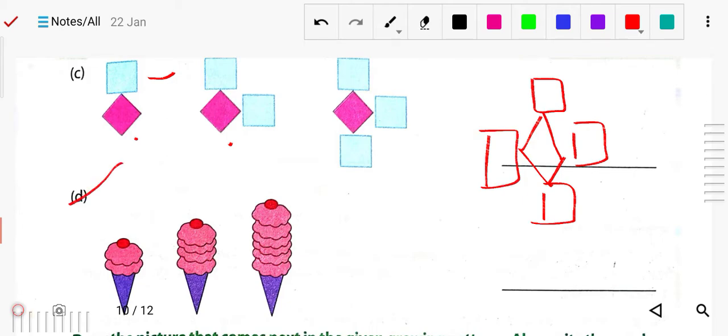Now in this ice cream case, you can see there are 2 levels of ice cream here. Here how many levels? 3. Here how many? 1 2 3 4 levels, so 4 levels increased. Now in the next you can see here 1 level, and here 2. Here you can see 1 2 3 and 4. So next it will be 5 levels of ice cream. So you can guess like this. Now next,